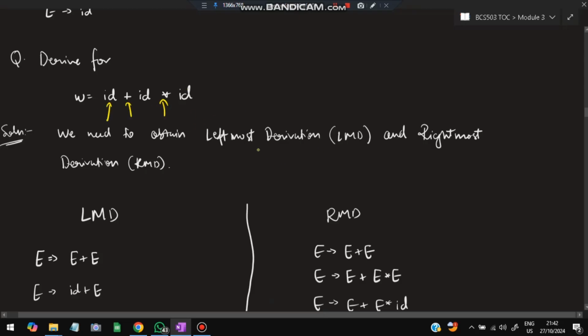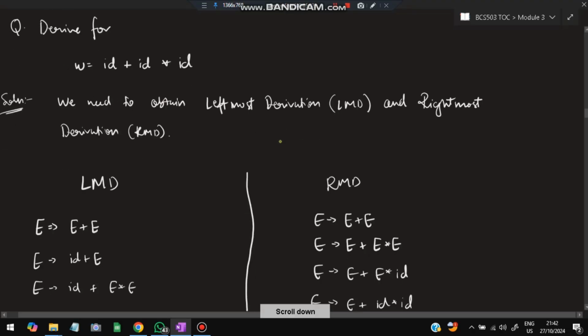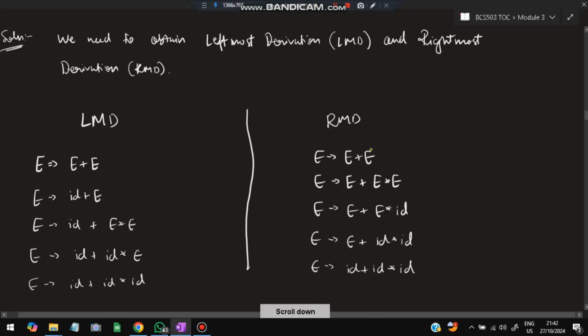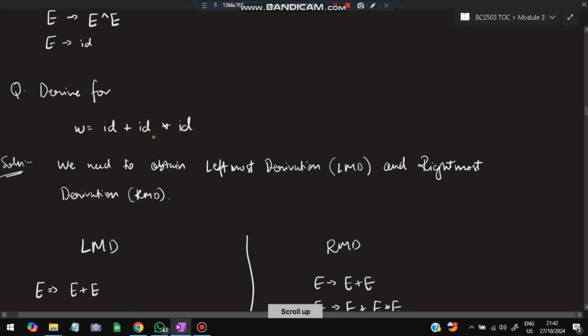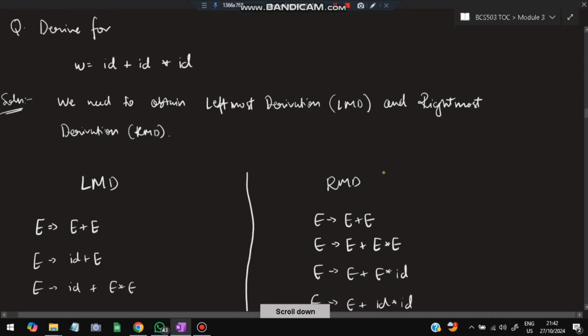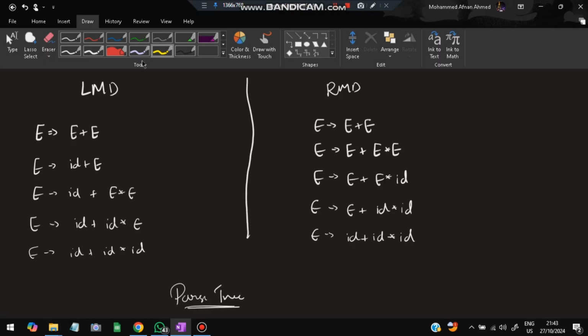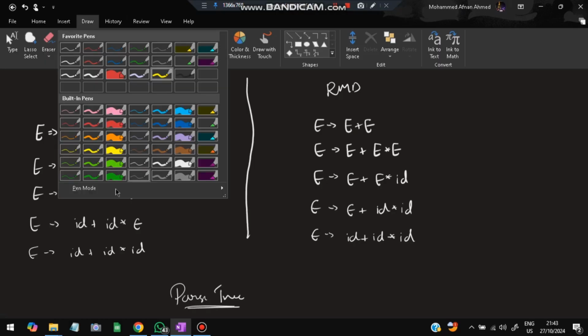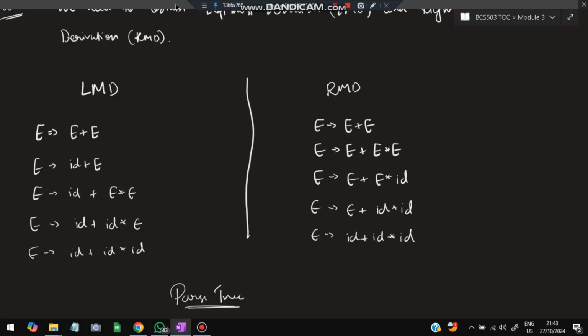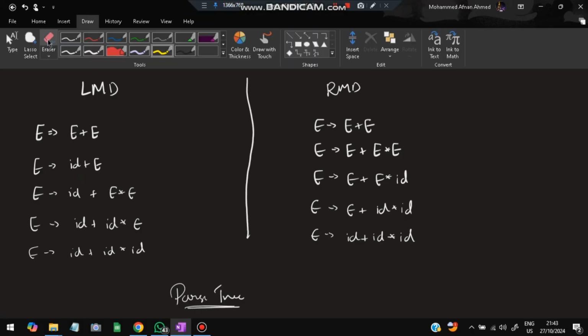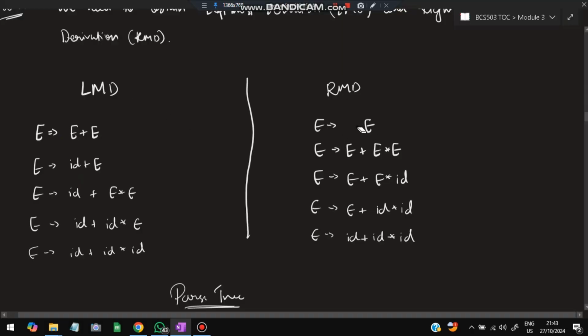Now if I take it from the right, that is called the rightmost derivation. In the rightmost derivation, here it is a star, so I'll take star first. Here I have written it like this, but it is not like that. Let me make the change. RMD means I have to take it from the right. I'll take it from the right only.